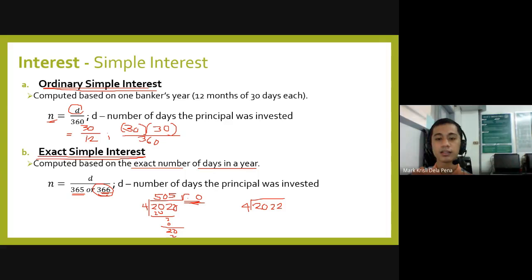But let's check. 20 divided by 4 is 5, so that's 0. Then you bring down the 2, and you'll have 22, and that's 5 times 4, which is 20. Now take note of the remainder, which is 2. So again, the rule is if there is a remainder when dividing the year by 4, then that is not a leap year, but an ordinary year. A leap year can be determined only when the remainder is equal to 0, and we will be using 366 days.